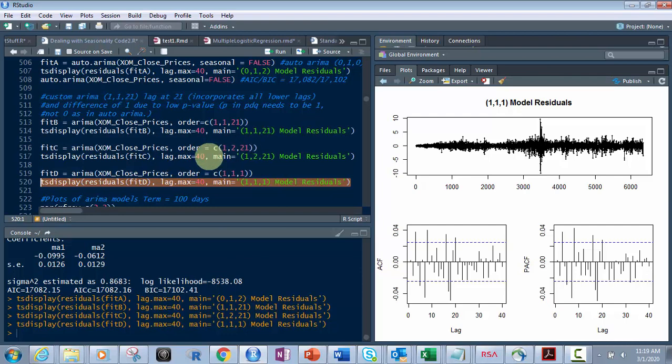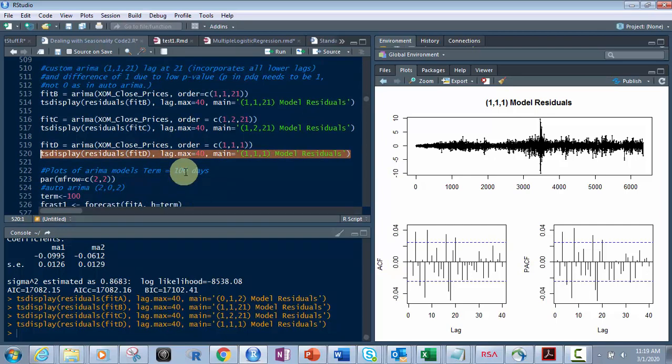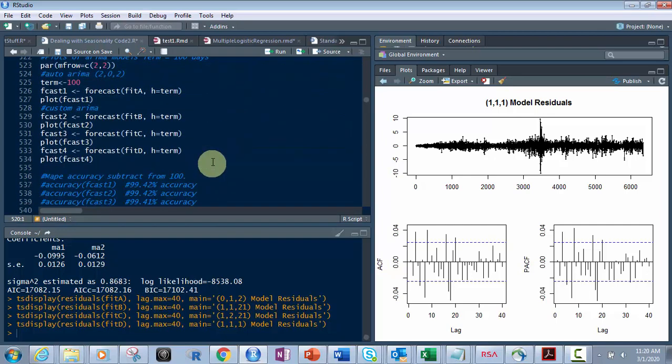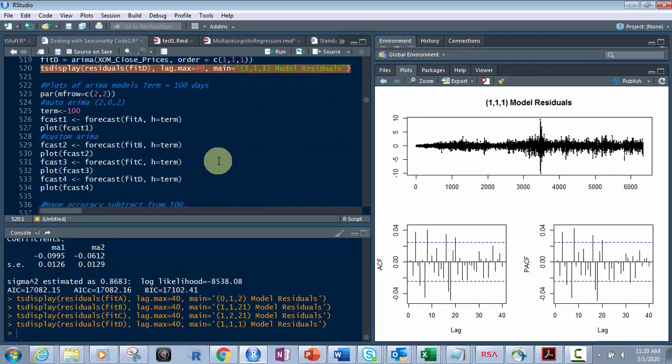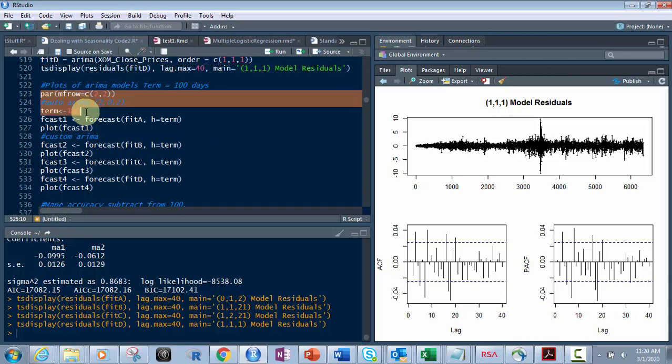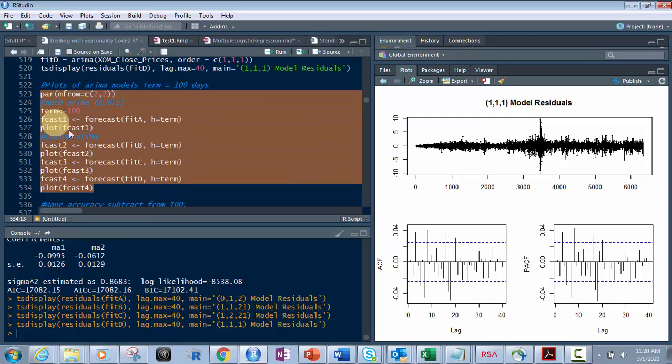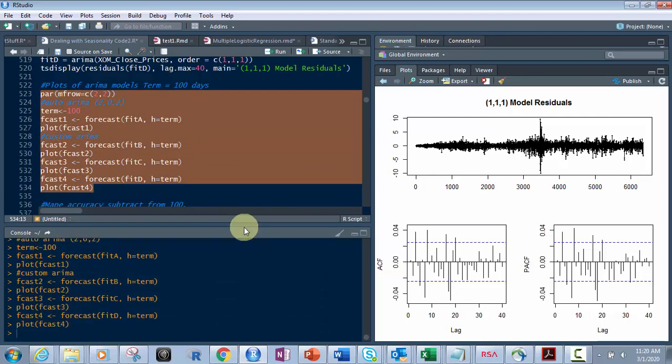So we got 1, 2, 21, and then we got fit D, which is the default, de facto standard of 1, 1, 1. Okay, so we got all 4 of those, and what we're going to do is first plot it for 100 days, right? So let's see, what would the stock market do based on these 4 different Arima models for the next 100 days? So let's do this. Let's take this whole area, term of 100, and we're going to use all those fits. And let's see what it does.